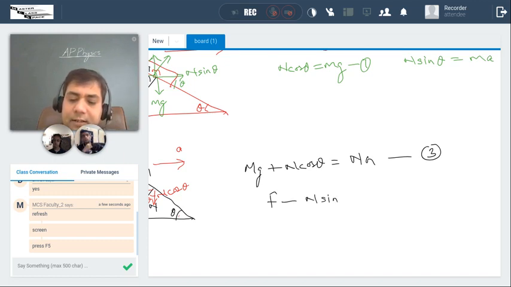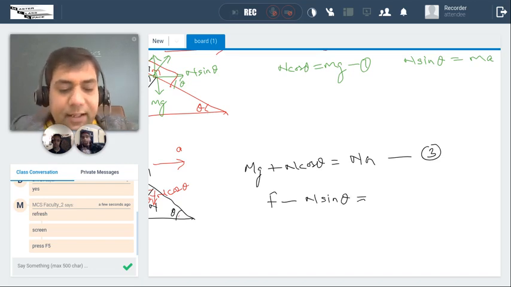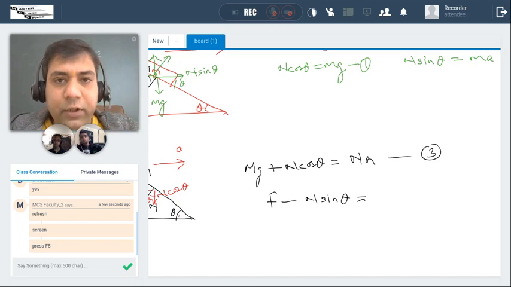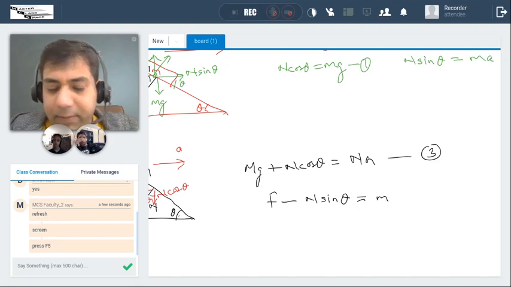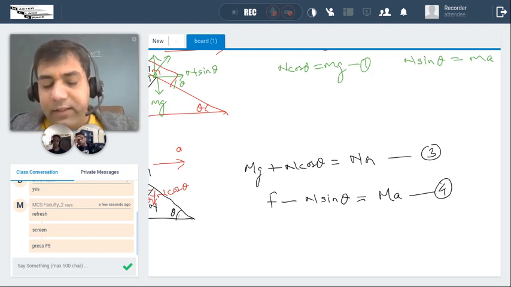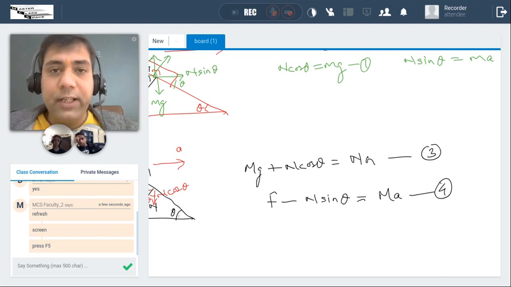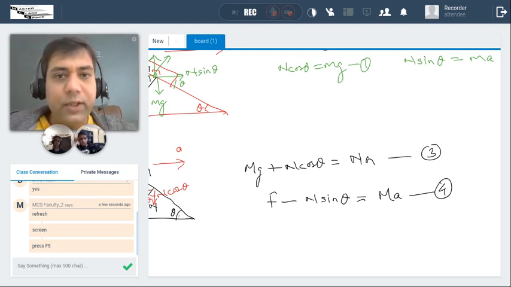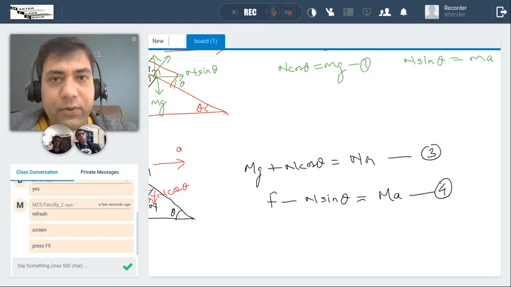My dear friend, you are making a mistake. F minus n sine theta is the total external force acting on the body, but acceleration is not zero. It is moving. So it is capital M into A. This is Newton's second law I am talking about. Total unbalanced force acting on the body is this one, and the body is moving, so obviously it will be equal to mass into acceleration. This is the measure of the total external force.